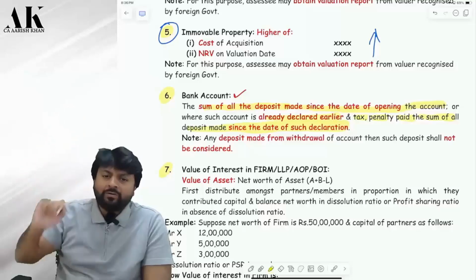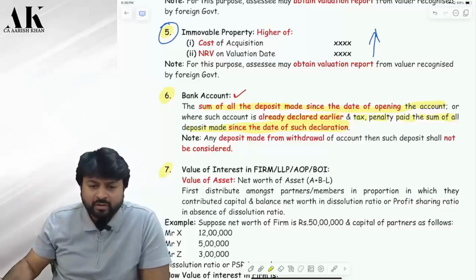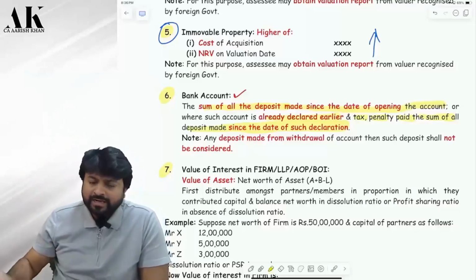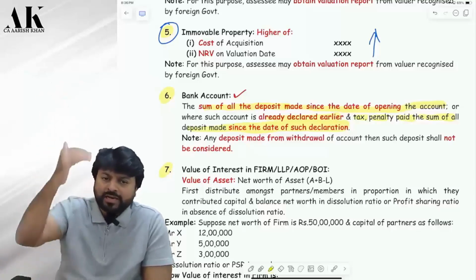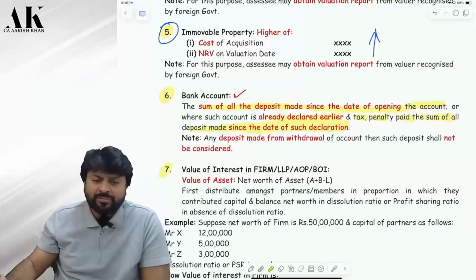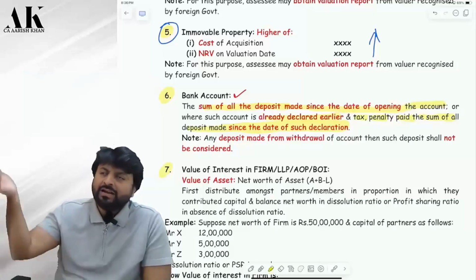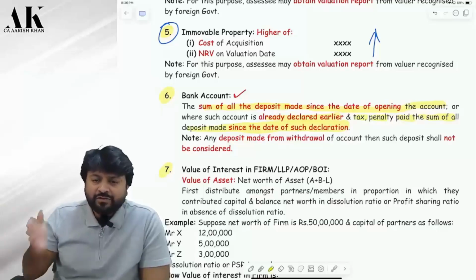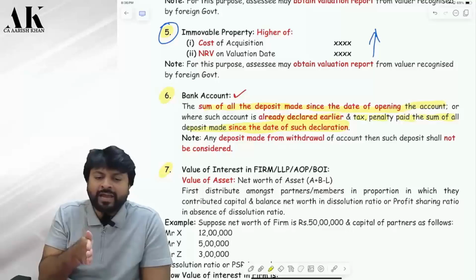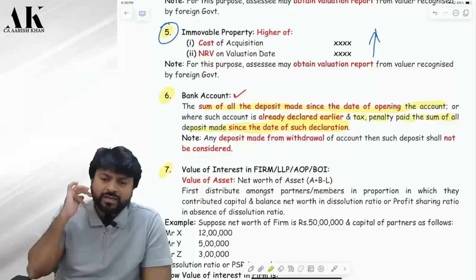Say you opened the account in 2010, okay? And in 2017, you were caught. So from 2010 to 2017, you have paid the tax on the deposits. Now, again in 2018, you stop disclosing the account. So from now, your value will start from where? 2018. Are you clear?